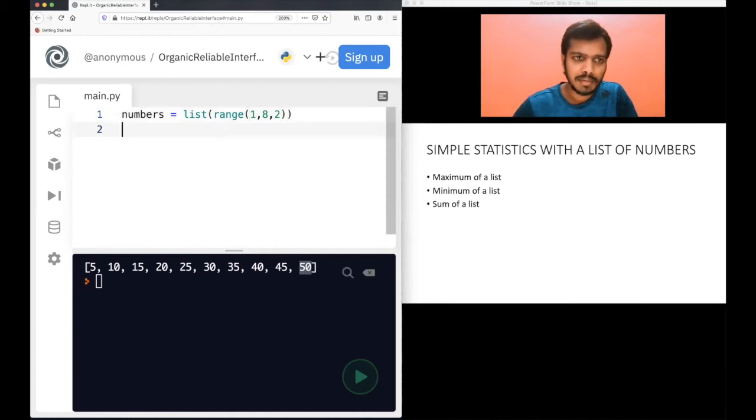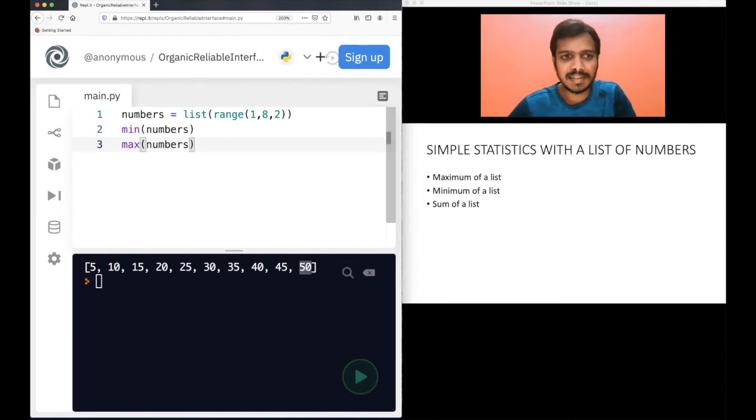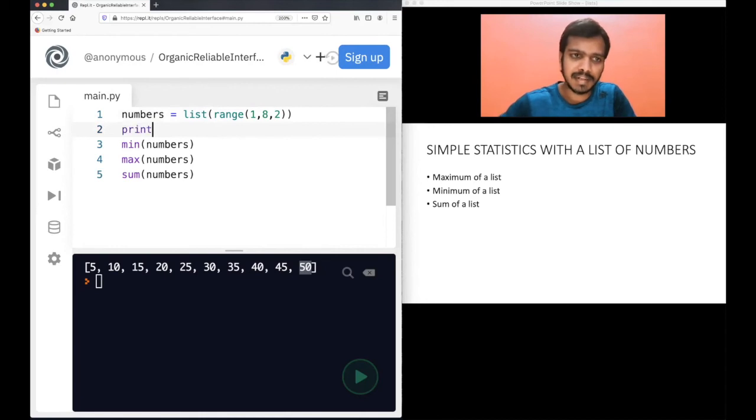Now I will use some functions. I will show you min of numbers. So you know what the first line is doing. It is just creating a list of numbers. Try to guess it. I'll print output, but try to guess what is stored in that numbers list. Max of numbers, sum of numbers. You can use some functions with this numerical list. This is telling you to give the minimum of whatever numbers are there in numbers. Let me print numbers also, you will get more clarity. But try to find out in your mind what the numbers are here. Let's run this code.